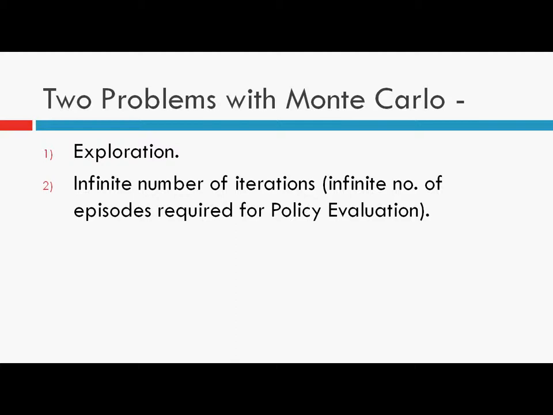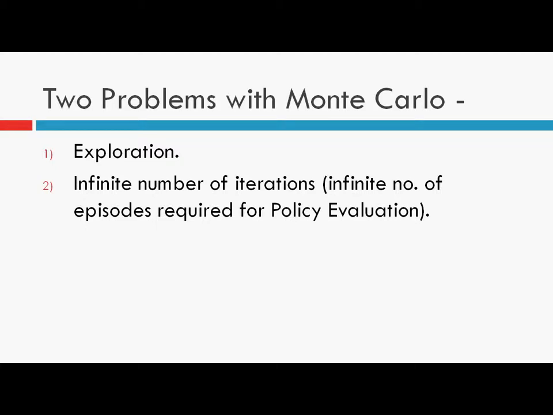Suppose the policy that we use to evaluate the action value is a deterministic policy. That is, for a particular state there is only one action that is selected by this policy. So every time this state occurs, the policy selects only a particular action. Once the learning has been done, we see that due to this deterministic policy, all the state action pairs were not visited for that particular state. So we need to ensure that every state action pair occurs an infinite number of times ideally during the learning process.